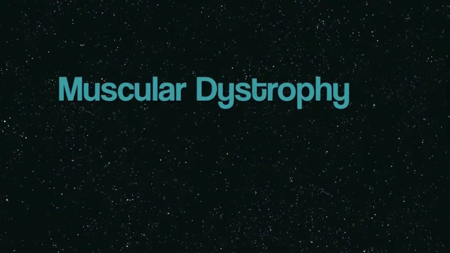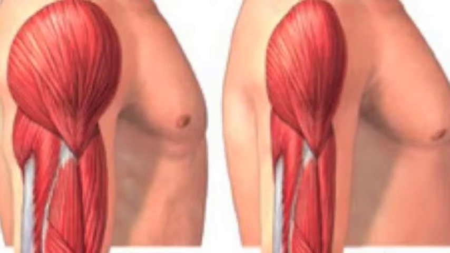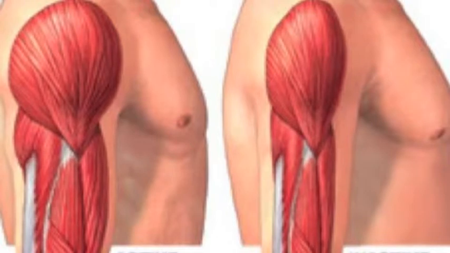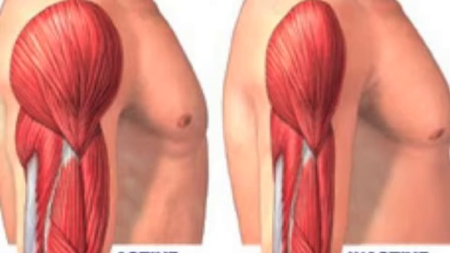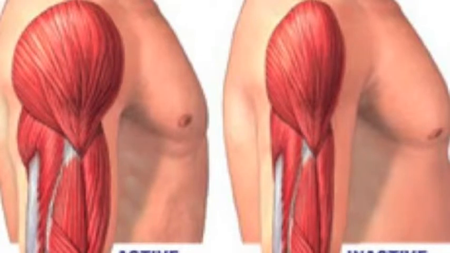Now we're going to talk about muscular dystrophy. Alright, let's talk about muscular dystrophy real quick. A lot of exercises can be used with this one. The picture here shows the muscle arm on the left contains muscle that's been active. The right side of the picture shows muscle that's been inactive. That also shows the one with muscular dystrophy.